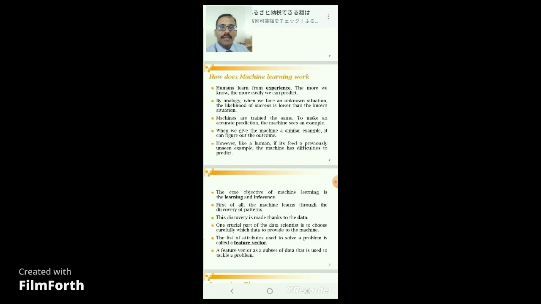For example, what are the things that should not be repeated again to make the process effective. These things are learned by the machine through algorithms. For example, when we face an unknown situation, the likelihood of success is lower than in a known situation. This is a natural scenario in humans, but in machine learning it may be trained in the same way with different aspects.